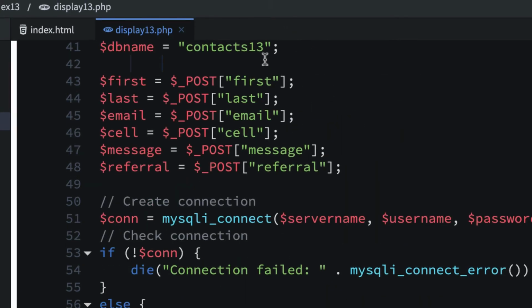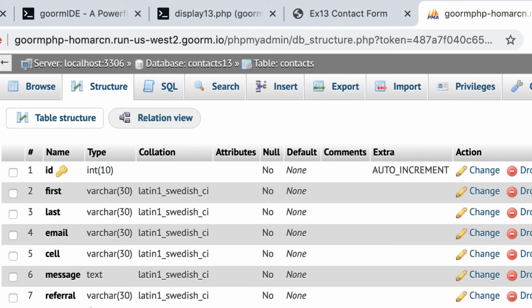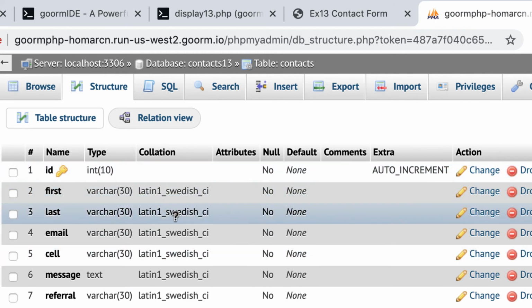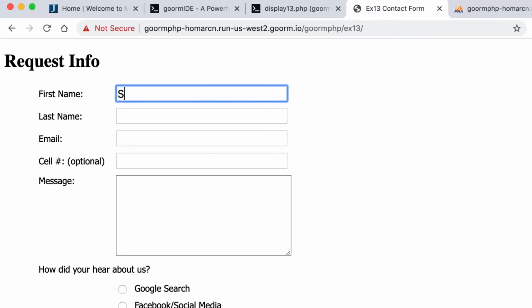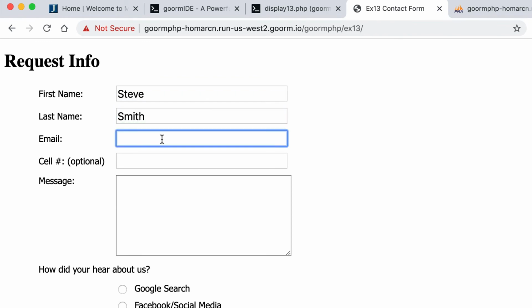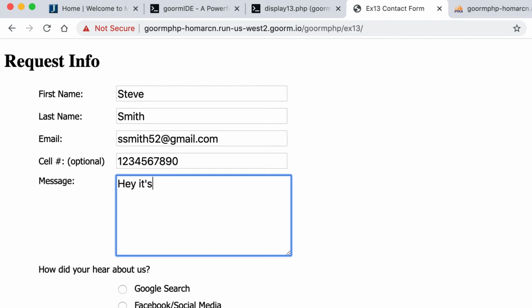So we're going to see what happens when we insert something into the contact form. Let's just double check here, make sure this is okay and it's ready to go. So it should populate this, whatever we put in here. So I'm going to put in Steve Smith, and I'll just put S Smith 1 2 3 4 5 6 7 8 9 0, just to have that many numbers. And I'll just put, hey, it's Steve. And also maybe Steve has a lot to say.